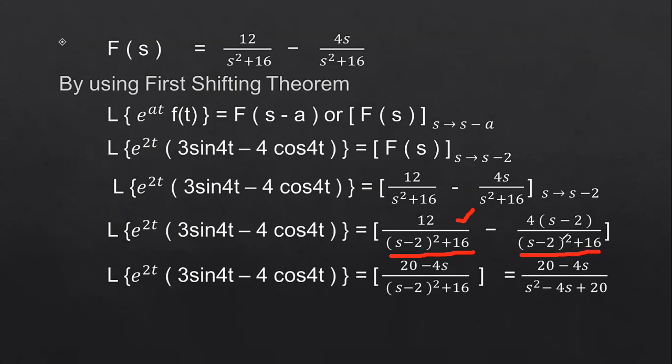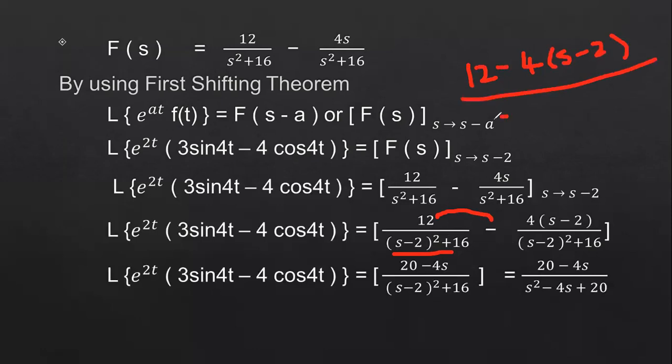Both terms are the same, so you have to take the LCM, or take common. Finally, the denominator stays the same, and in the numerator you will get 12 minus 4 into s minus 2, by the denominator term s minus 2 whole square plus 16.